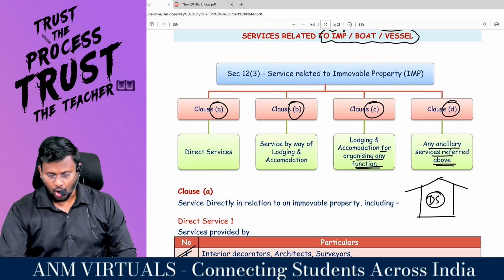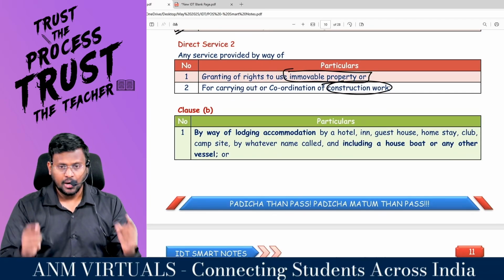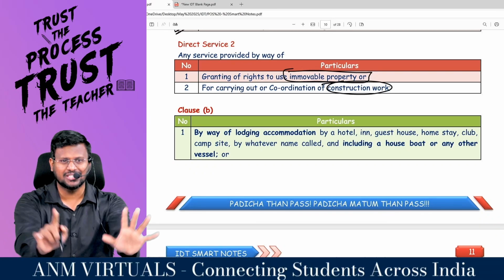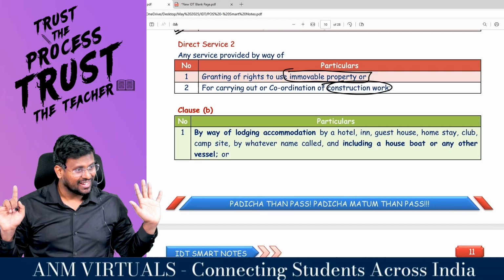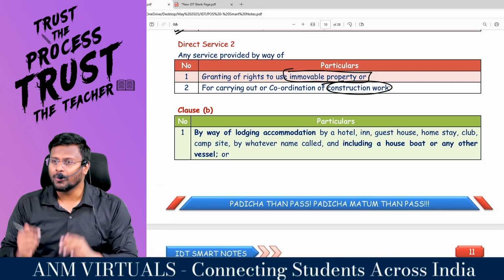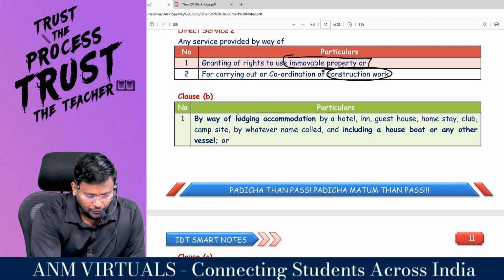So you may provide a service directly relating to what property? Immovable. Or service by way of what and what? Lodging and accommodation. Number 2. Now, after you provided the direct services, the immovable property is ready. Immovable property is what? Ready. Hotel is ready, sir. Or the guest house is ready. Or immovable property is ready. Now, what you are going to do with that immovable property? By way of lodging accommodation.